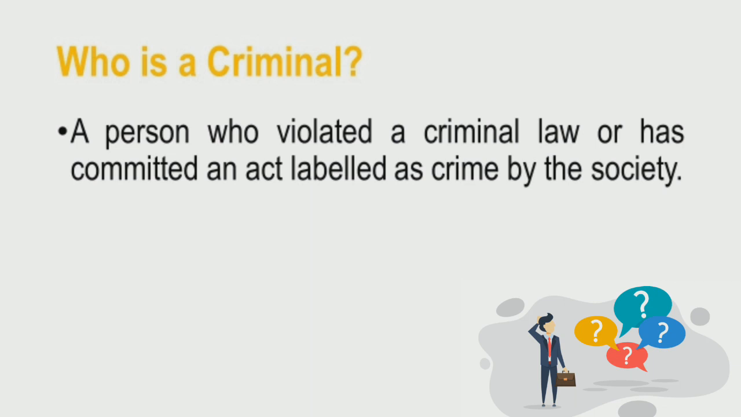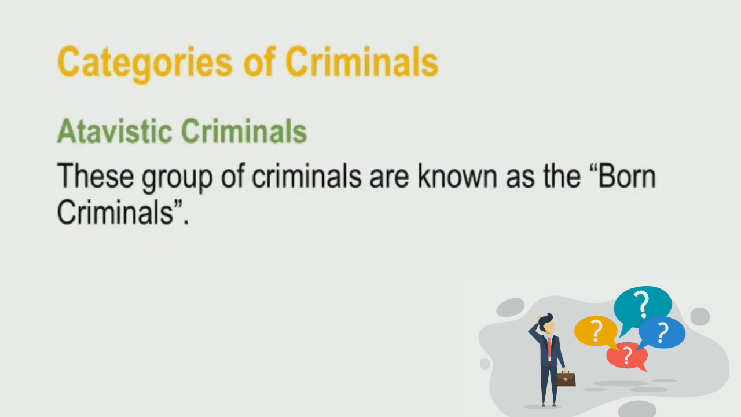Let's jump into the categories of criminals. The first category that we will be talking about is, of course, the atavistic criminals. Who are atavistic criminals? Basically, atavistic criminals are a group of criminals known as the born criminals. Cesare Lombroso has been famous for this concept of classifying criminals. He believed that there are really individuals who have inborn traits